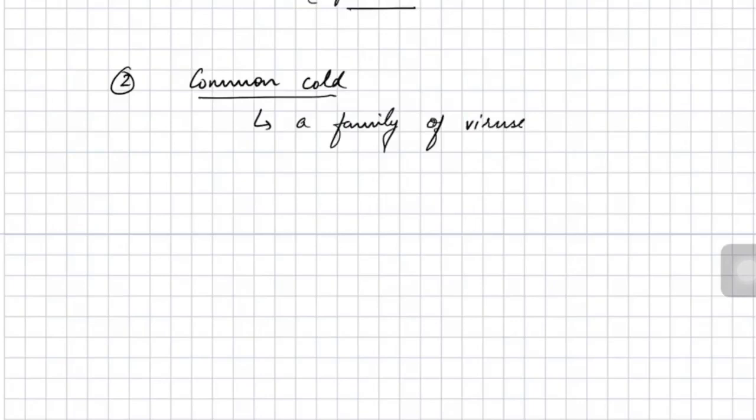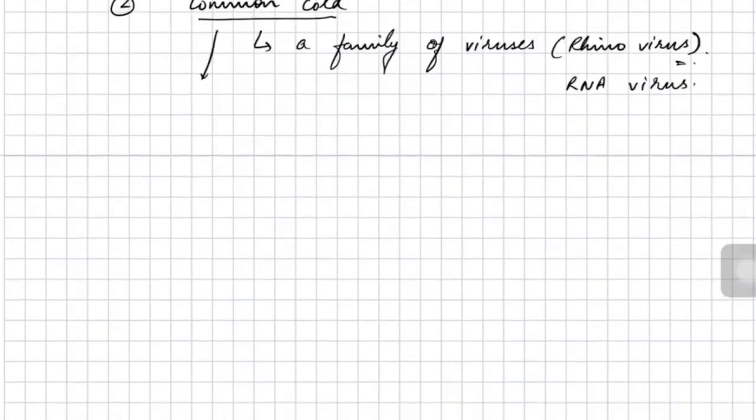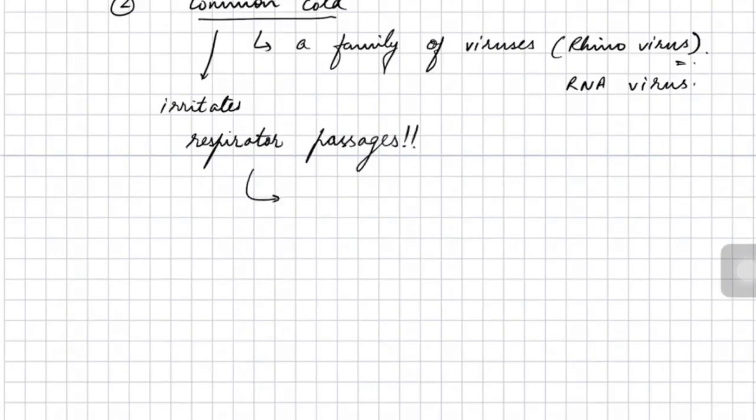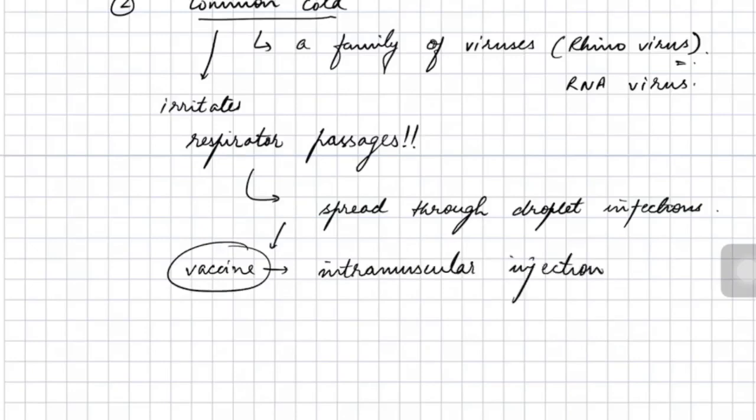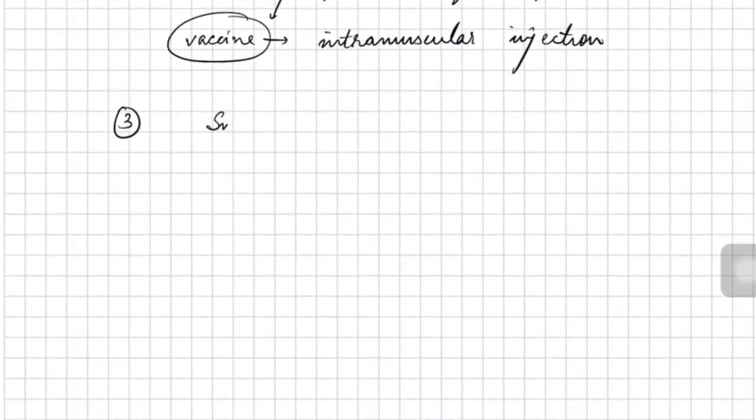The second type of viral disease is common cold. This common cold is caused by a family of viruses which are known as rhinoviruses, which are again RNA viruses. And similar to influenza, the common cold results in irritation of the respiratory passages, like your thorax cavity, your nose cavity. Alright, now again common cold is infectious, and it also spreads through the droplet infection similar to influenza. Vaccine is available for common cold, and it is an intramuscular injection.